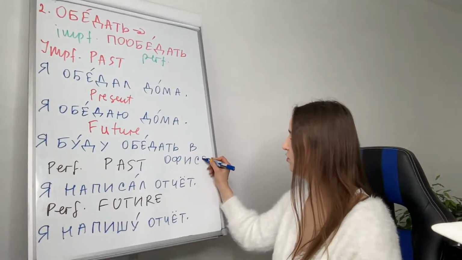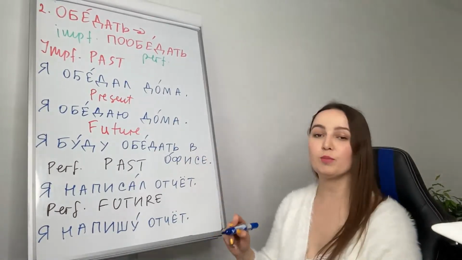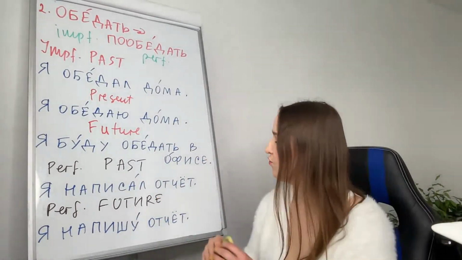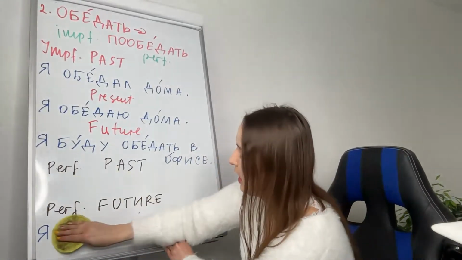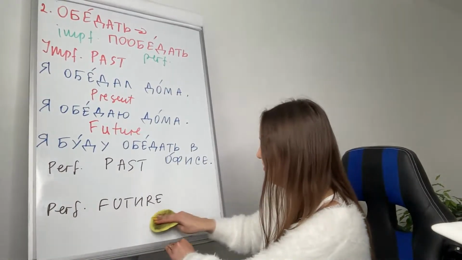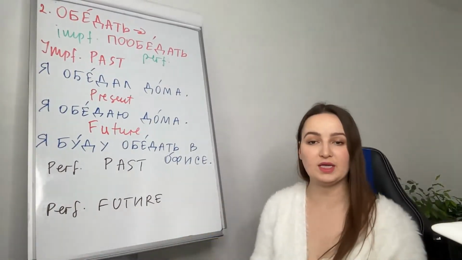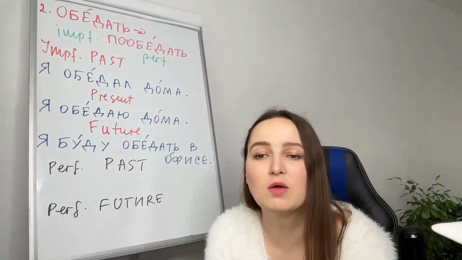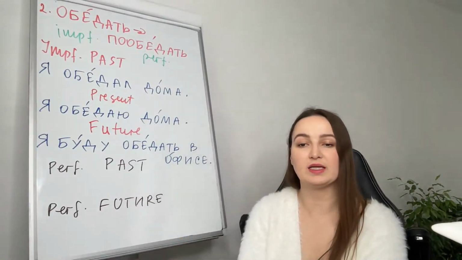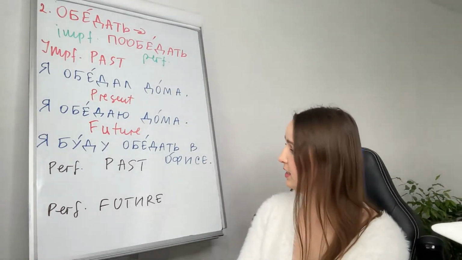In the office. I will have lunch at the office. Or I will be having lunch in the office. Молодец, да, Эрик, правильно. Идем дальше.